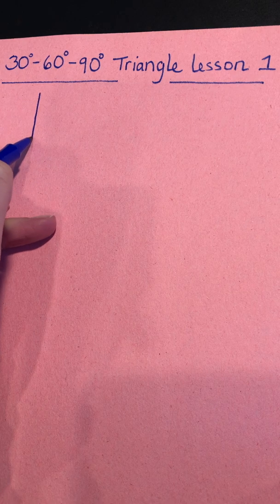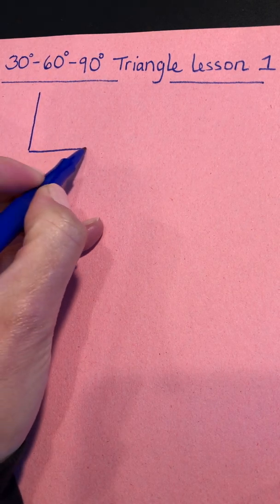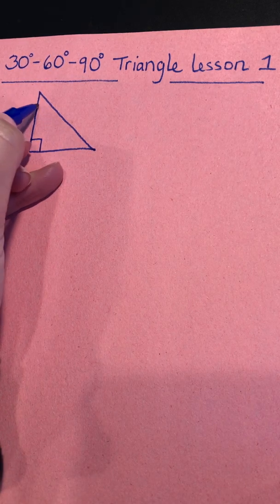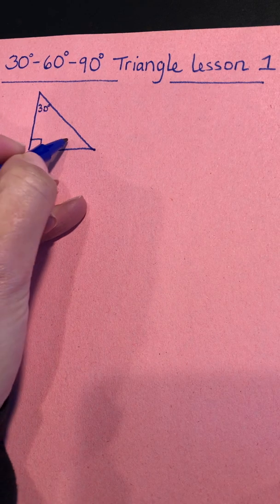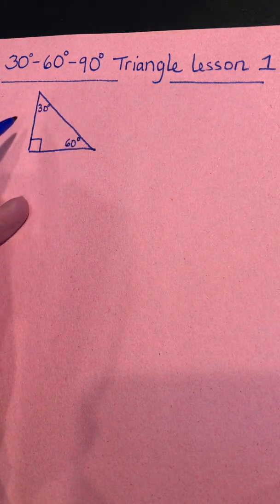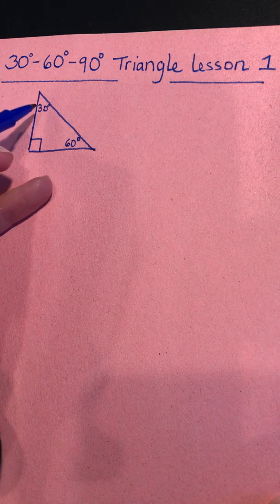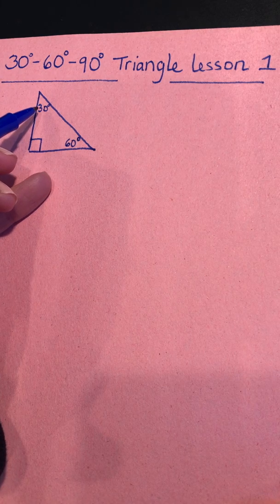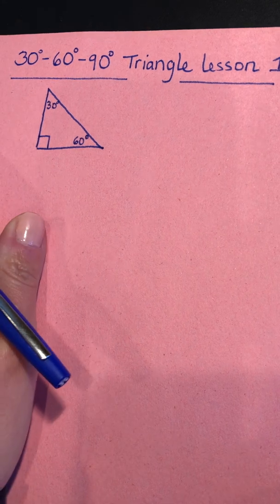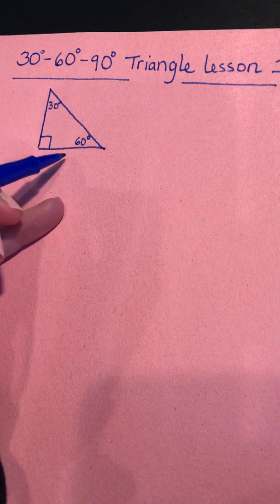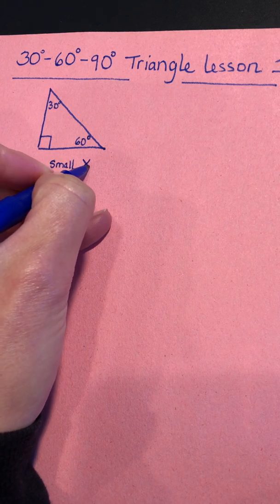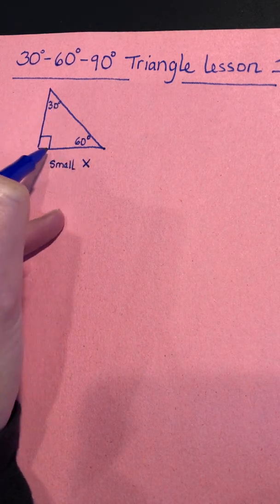So if we have a right triangle and we have the following angle measures: a 90-degree angle, a 30-degree angle, and a 60-degree angle, then there are very special relationships between the sides. The first thing we're going to do is understand that the smallest angle is going to be across from the smallest side. So I'm going to label the side across from 30 my small side, and I'm going to call my small side X, because I have no idea what this length is.